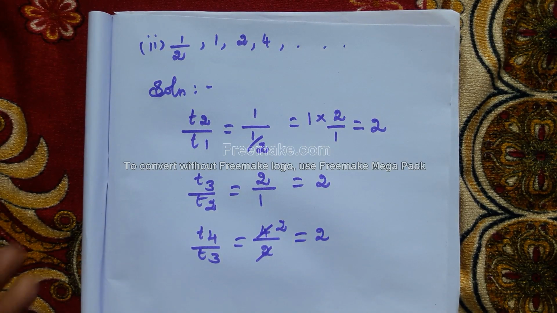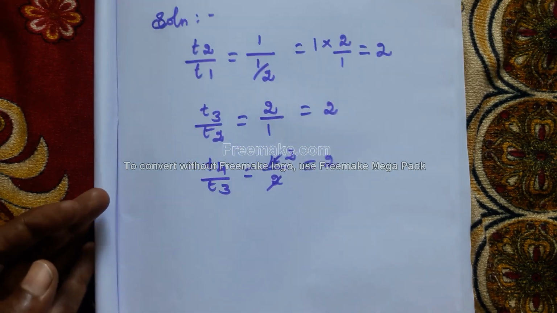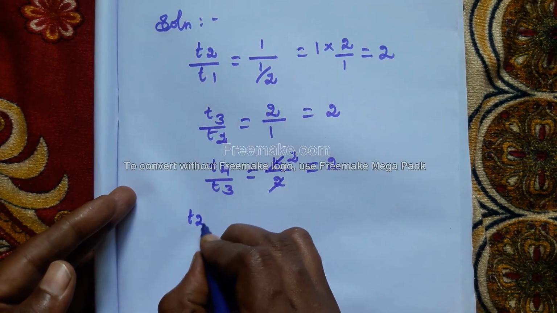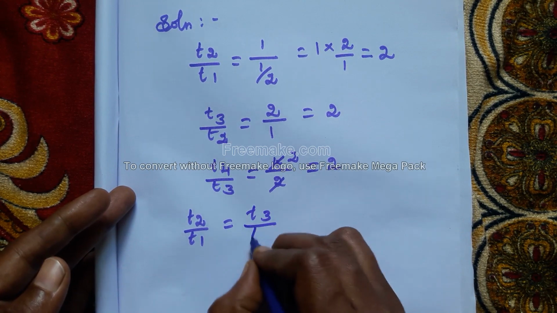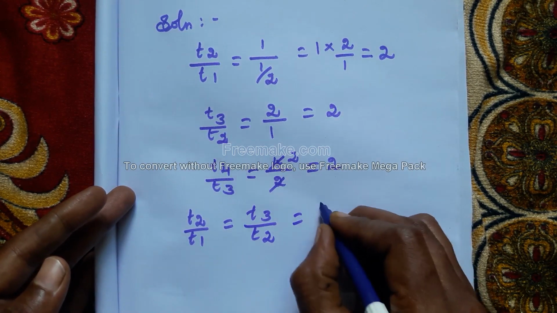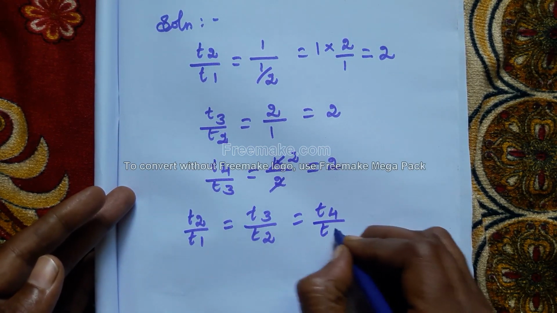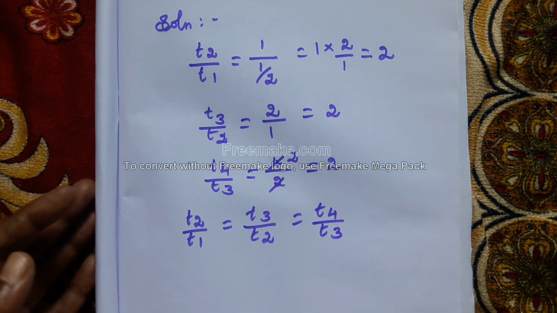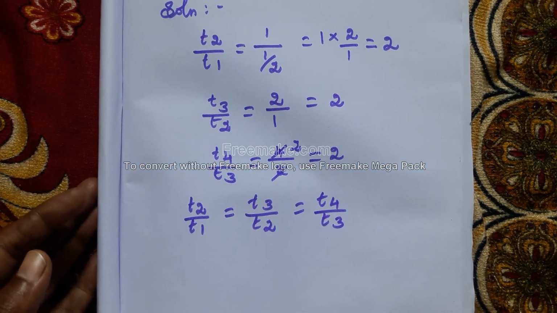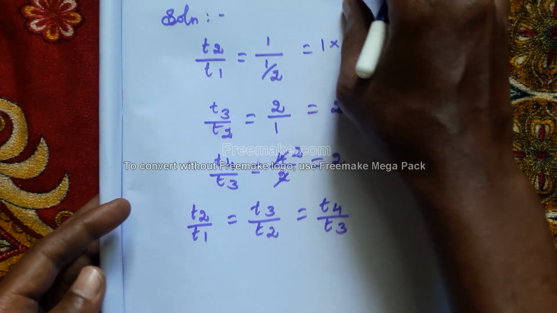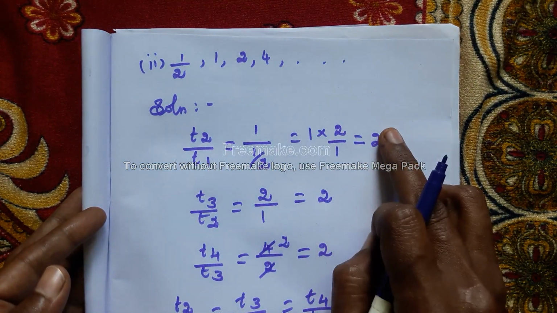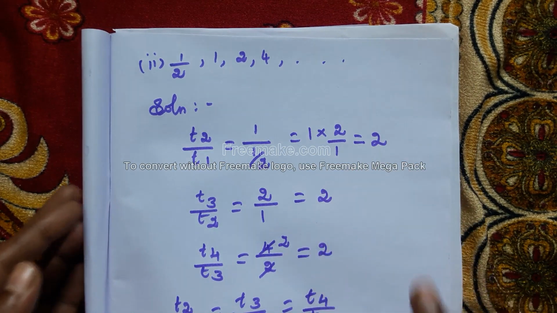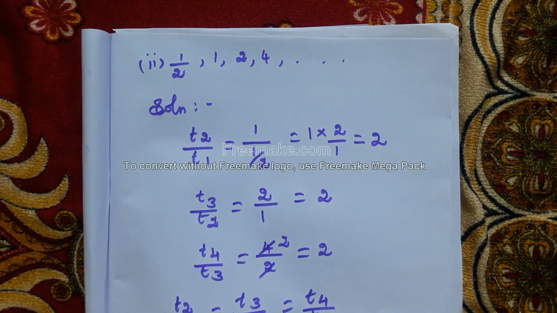It is equal, is it? T2 by T1 is equal to T3 by T2 is equal to T4 by T3. Therefore, the given sequence forms a GP. What is the common ratio? 2 is the common ratio.